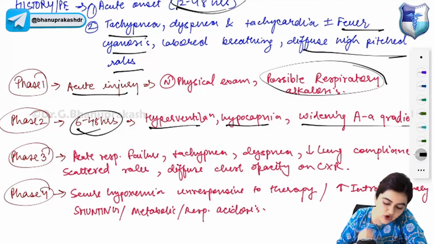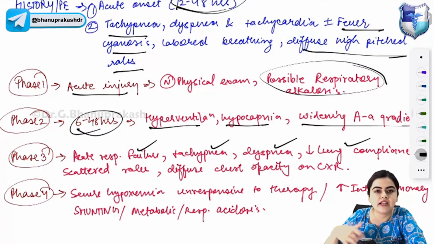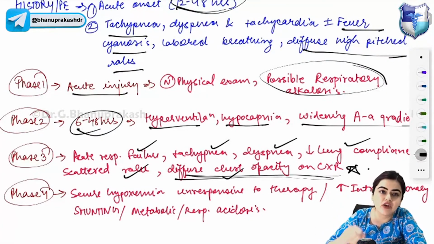Okay, phase 3 of ARDS will consist of acute respiratory failure, tachypnea, dyspnea, decrease in lung compliance. All the severe findings, all the symptoms are coming in phase 3. There is acute respiratory failure, tachypnea, dyspnea, decrease in lung compliance, scattered rales, diffuse chest opacity, diffuse infiltrates are also coming in the phase 3 of ARDS.